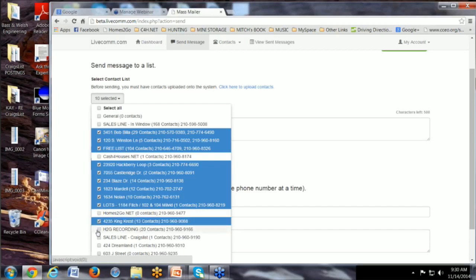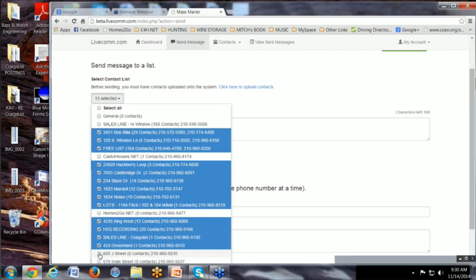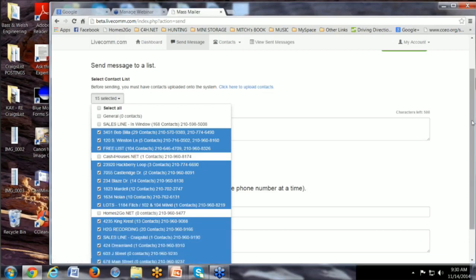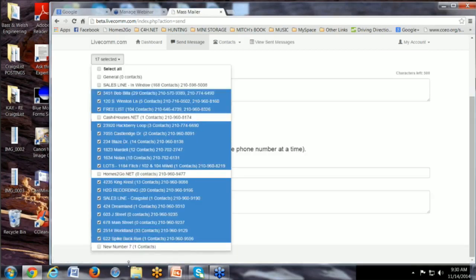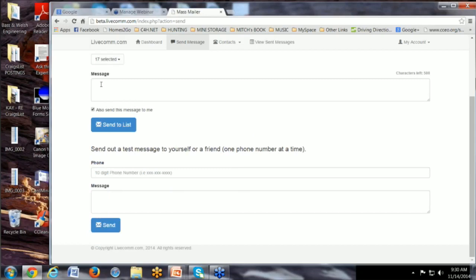13 people called on Kingcrest. This is a homes2go.net recording. This is also a different recording I have on the internet, and 20 people have contacted that. This is the sales line. This is the number I have in the window of my houses to get in direct contact with a salesperson. So I want to talk to those people. People that called on Dreamland and J Street and Main Street. I just want to contact everybody who's inquired about one of my houses. So we've got that done. So I've got 17 lists selected.